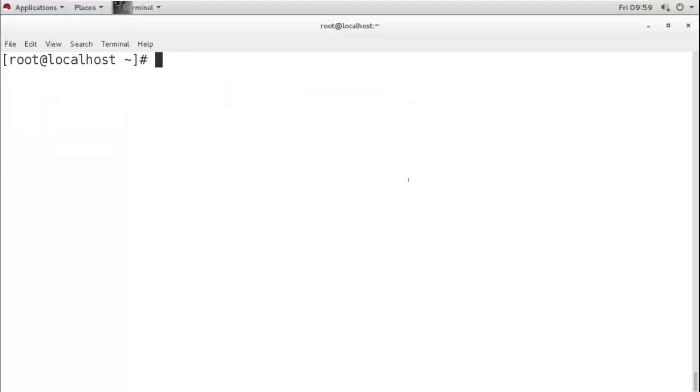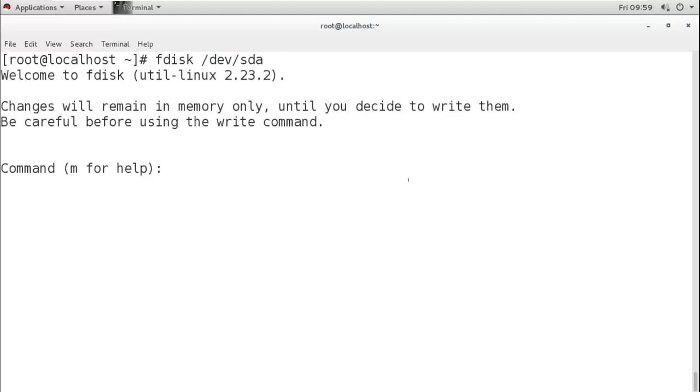We know the name of our hard disk, so I will use fdisk /dev/sda. Now when I press enter, it says welcome to fdisk, a utility of Linux 2.23.2. This is the version of fdisk.